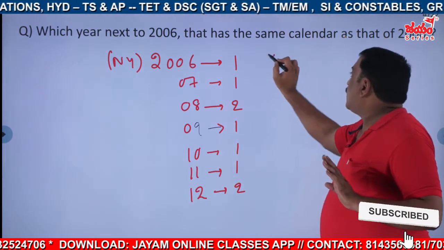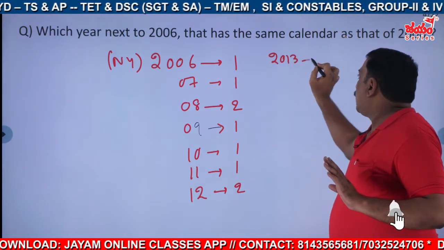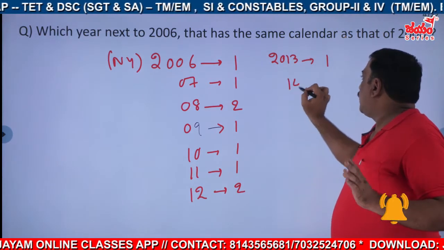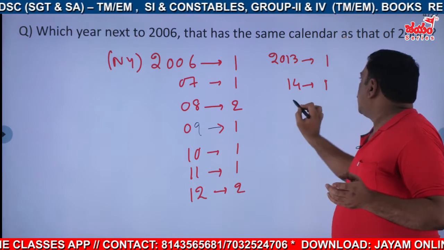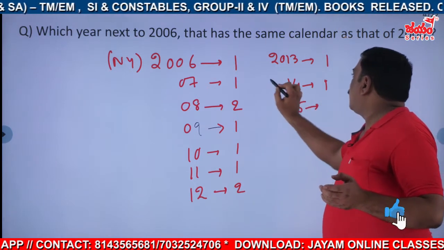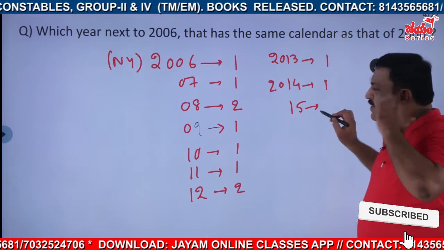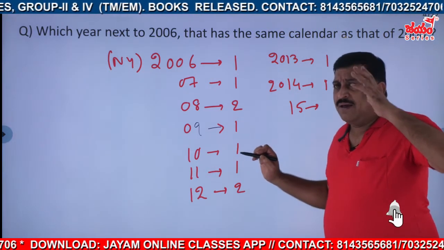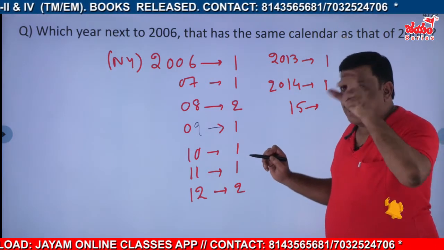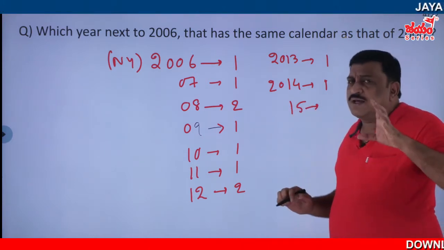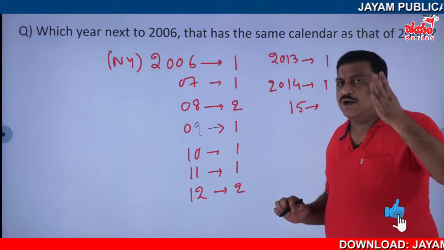Again, 2013, 1 odd day. 2014, 1 odd day. 2014 is not a leap year, okay? Generally our mind goes like that: since it ends in 4, it will be a leap year.